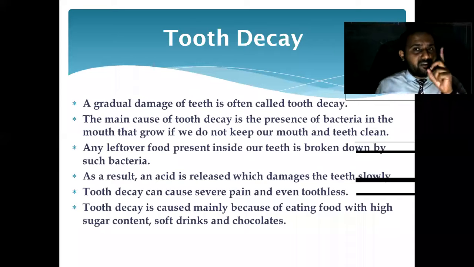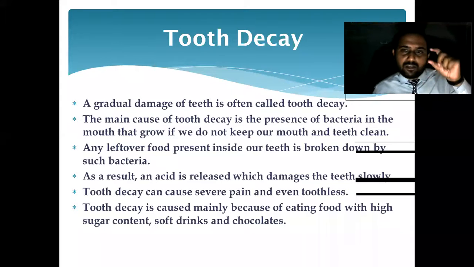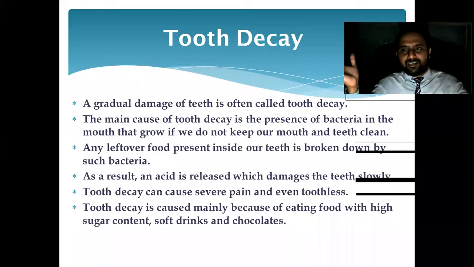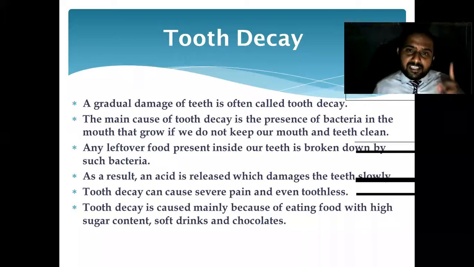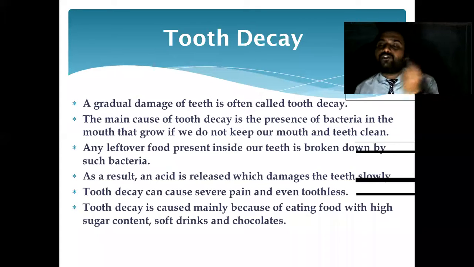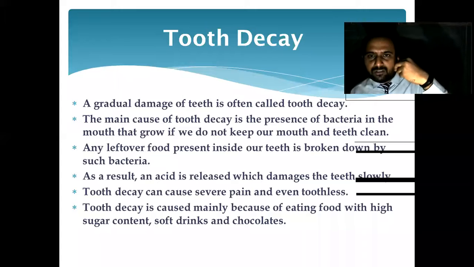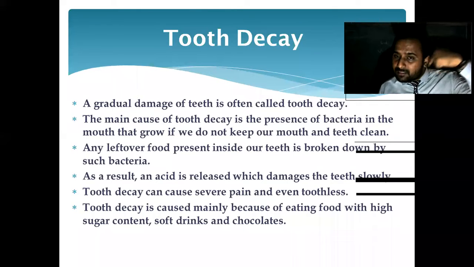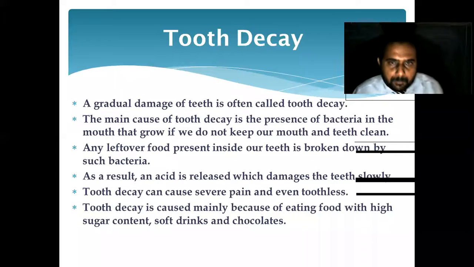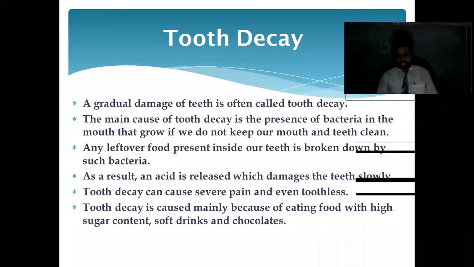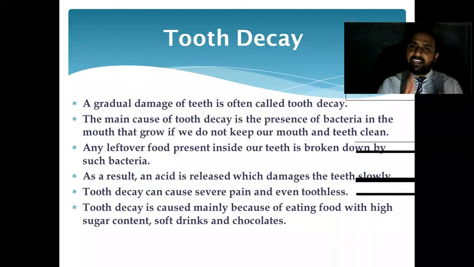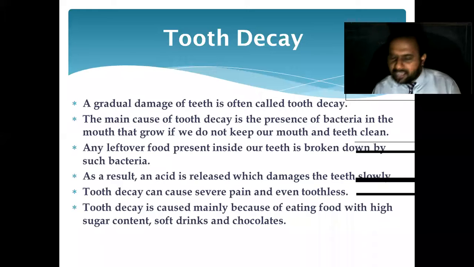Before that, 2 days back I already told about the tooth. Teeth means many. So tooth is divided into two parts, that is root and crown. Whichever visible part is there is called the crown, whereas the part which is inside the gums is called the root. Now let us see what is tooth decay. The gradual damage of teeth is often called tooth decay.